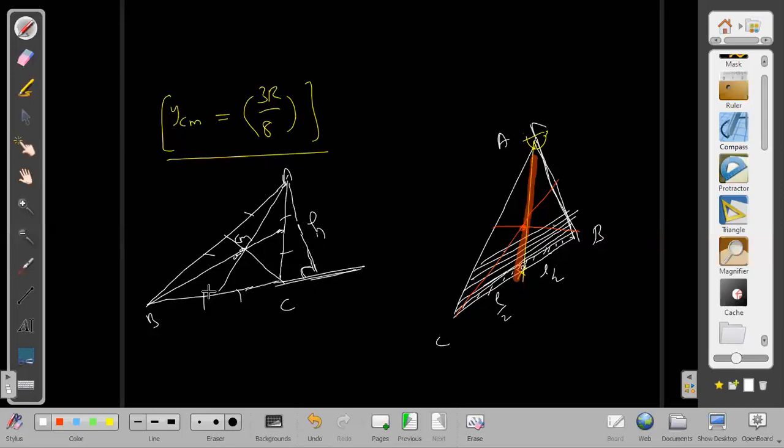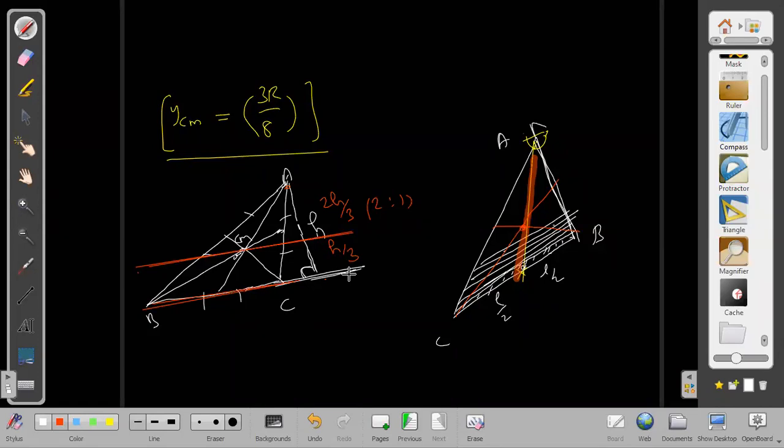But I can still say one thing, and that will always be valid. If I take a line parallel to the base and passing through the center of mass, this red line, it will be cutting this height h into h by 3 and 2h by 3, in a 1:2 ratio. Two towards the vertex, one towards the base. So h by 3 again from the base. That will always be true.